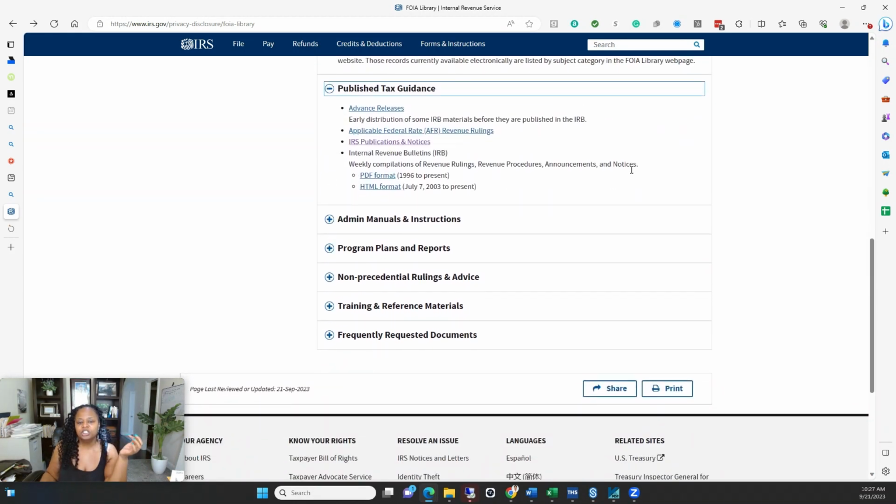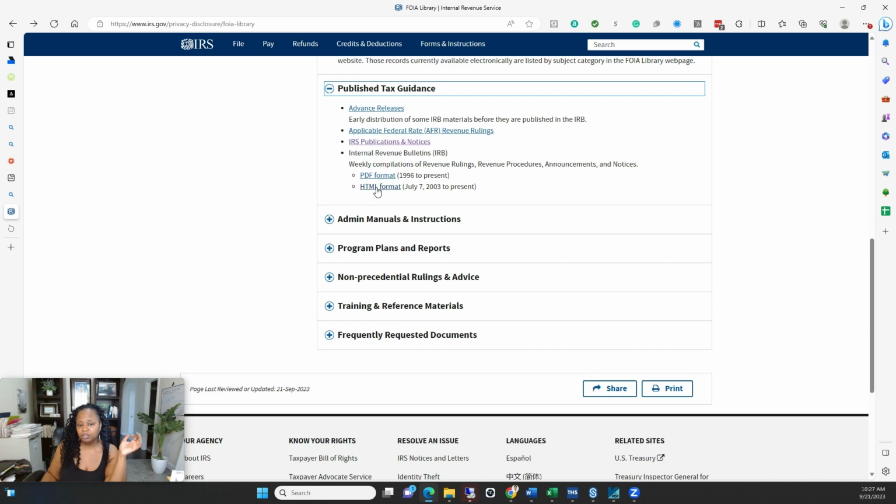Additionally, with regard to published tax guidance and advance releases, this is information that's available to you now. So you don't need to do a Freedom of Information request if you're wanting some of this stuff. So, federal rate revenue rulings are available. IRS publications and notices, as you know, you can already get right here from forms and instructions. You can get your forms, your notices, all that stuff. Weekly compilations of revenue rulings, revenue procedures, announcements, and notices.